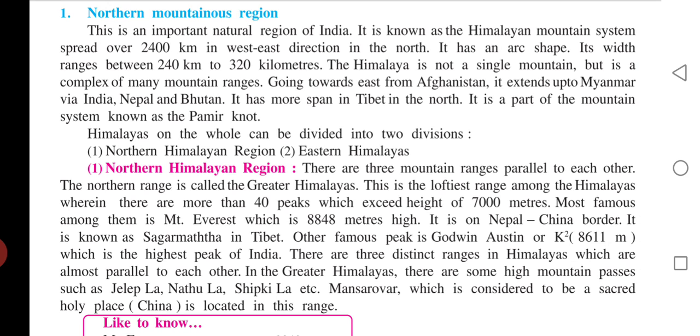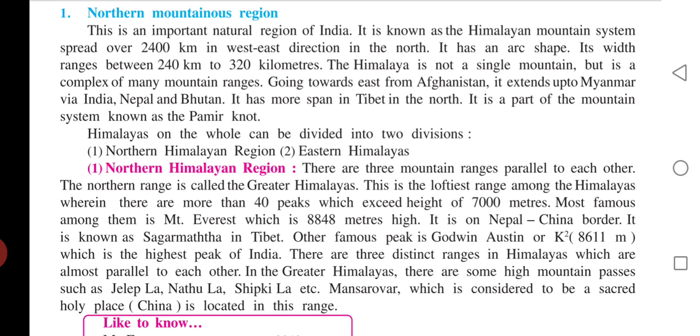So Himalaya પહોળાઈ કેટલી છે, 2,400 kilometers in west-east. And width is 214 km to 320 kilometers. So એની જે હિમાલયની 3 રેન્જીસ છે, ફર્સ્ટ રેન્જ, સેકન્ડ રેન્જ, થર્ડ રેન્જ, અને એની જે પહોળાઈ છે એ 240 to 320 kilometers. So it starts from Afghanistan and ends in Myanmar.